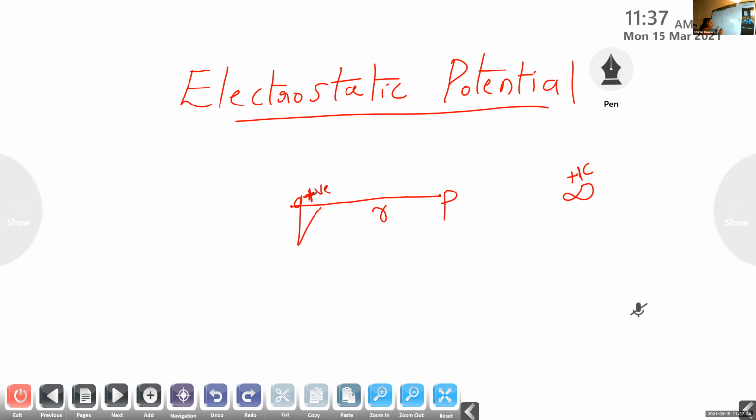So this is the condition that we have taken here. First of all, I consider a charge Q. It has a positive charge, and around this charge there is an electric field. Inside this electric field, I consider another point P, and the distance of separation between this plus Q charge and P is taken as R. After that, I consider another point at infinity.